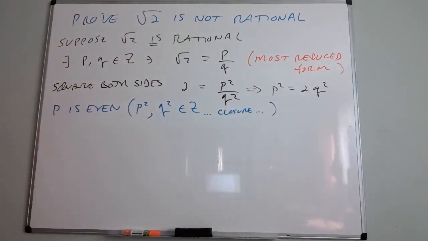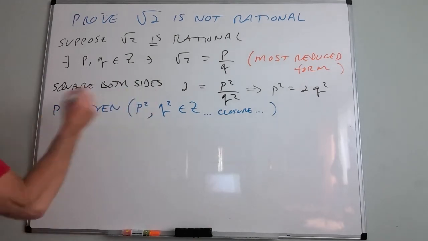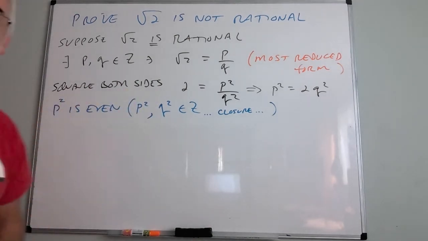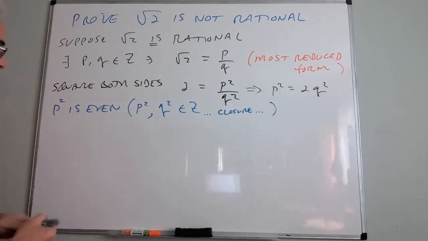I'm saying it in words. I didn't necessarily write everything down. We know p squared and q squared are integers because of closure of integer multiplication. Therefore, p is even. Okay. Oh, I'm sorry. Let me back up. P squared is even. But if p squared is even, what does that tell me about p?